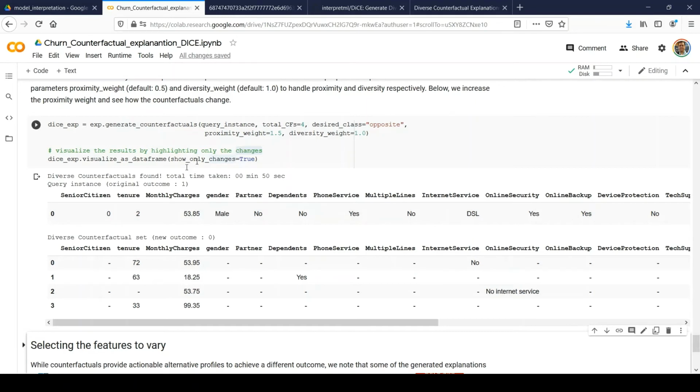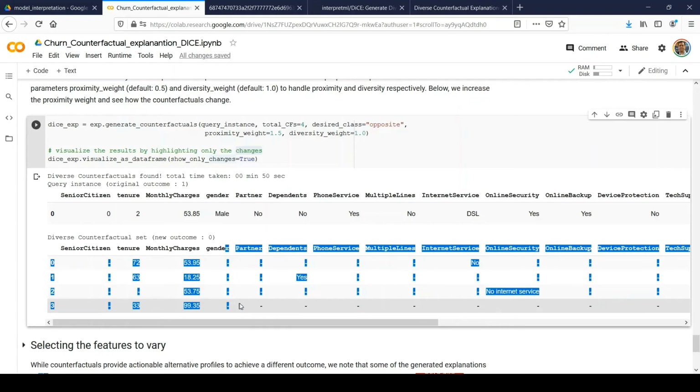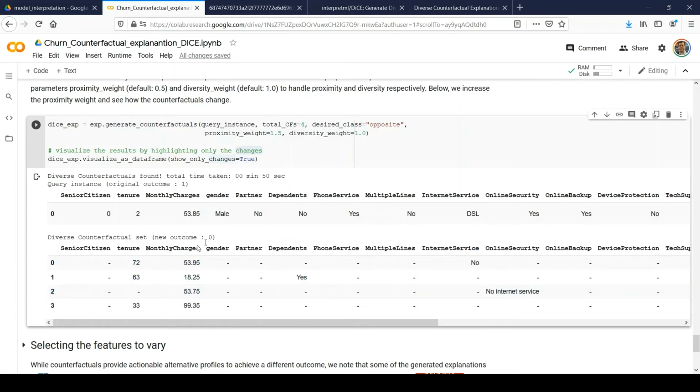And now you can see that it has generated some counterfactual explanations. And this time it looks slightly better because it's not modifying the value of gender, right? Initially we had male and it has retained that value and hasn't modified it in my counterfactual explanation.